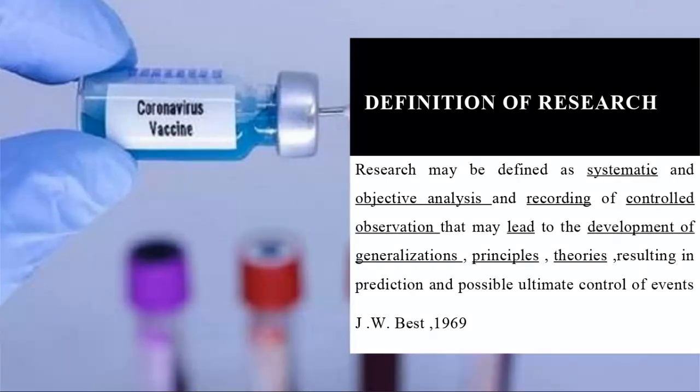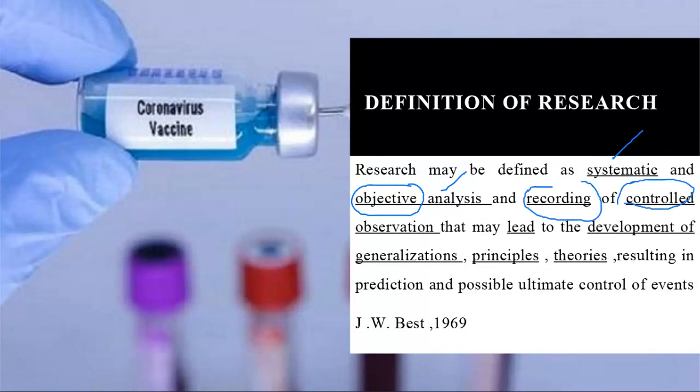Next we are seeing another definition of research. It can be defined as a systematic process or order, and objective analysis. What is objective? Objective here refers to the person who is doing the research, that is the researcher. If you are going to find the answer to a question, you are the objective analyzer. If I am doing it, I am the objective analyzer. And recording of controlled observation.